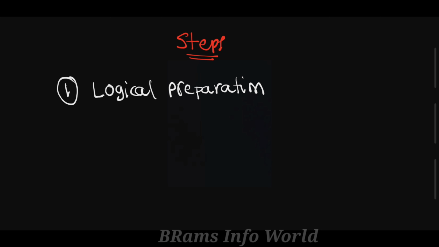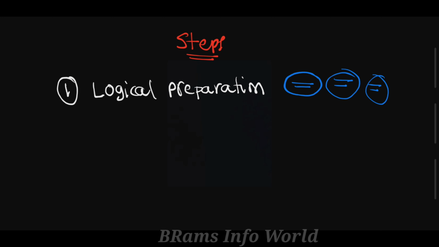To write any kind of program you need some kind of logic. Earlier we took the example of a grocery shop. You need some logic: what kind of vehicle I have to take, what is the route, how to enter the shop. You should have some kind of mindset, and that mindset is nothing but logical preparation.